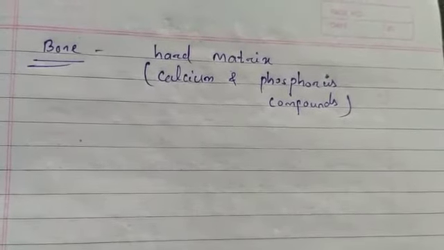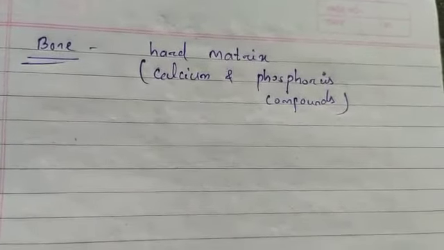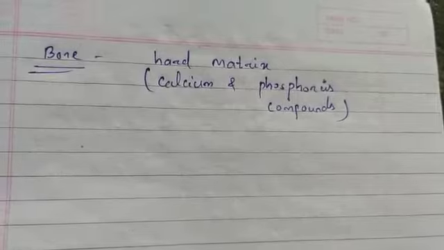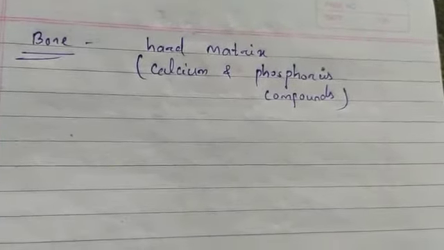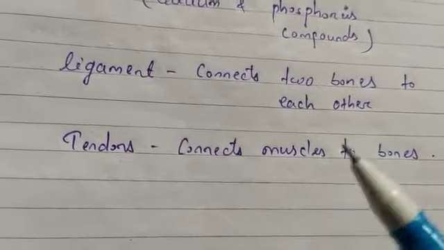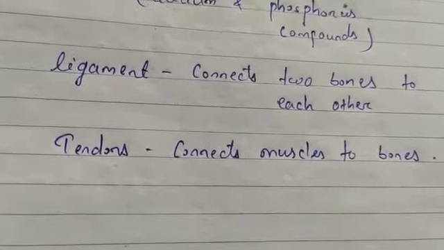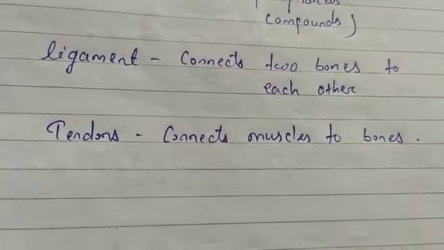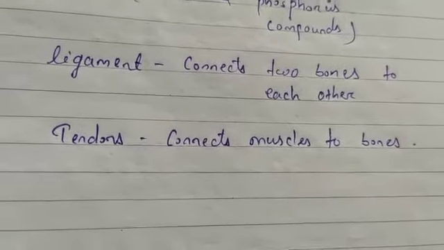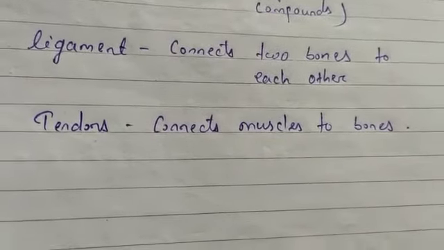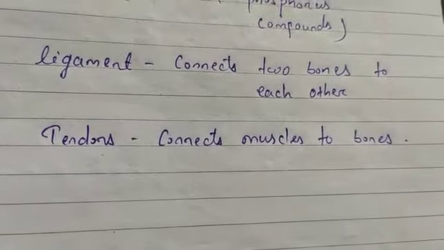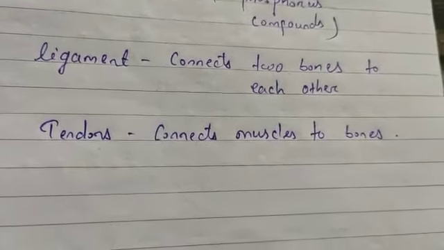The ligament tissue is very elastic, it has considerable length. Ligament also contains very little matrix. So bone and bone can be connected together by ligament. Ligament connects two bones to each other. Similarly, tendons connect muscles to bones. So ligament connects bones to bones and tendon connects muscles to bone. The ligament is very elastic and has considerable length, with a little matrix, but in the case of tendons, they are fibrous tissue with great strength and limited flexibility. So tendons have limited flexibility, but the ligaments are very elastic.